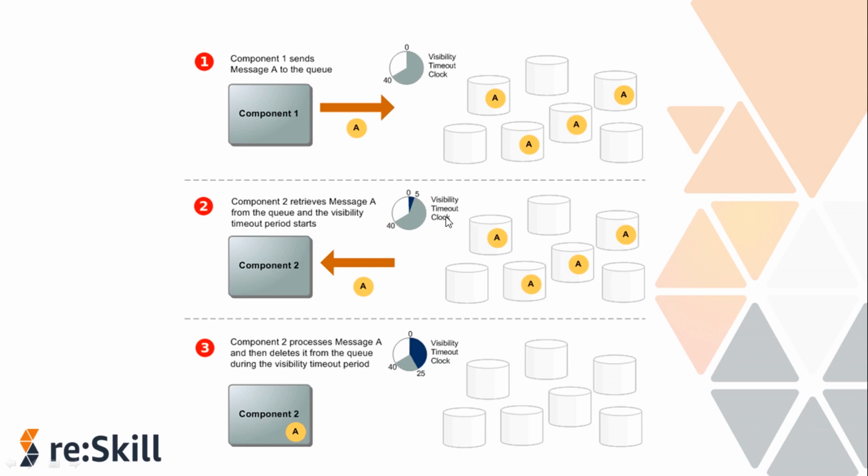The consumer component 2 will delete the message A after processing it from the queue, and it prevents the message from being received and processed again when the visibility timeout expires.